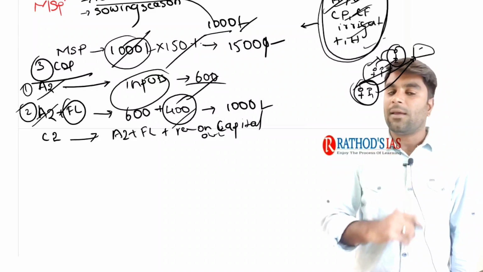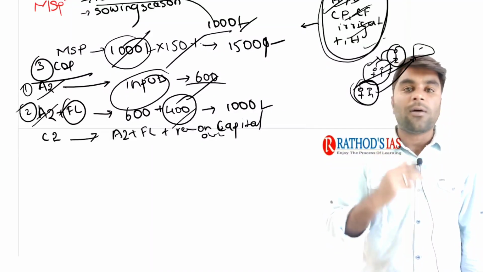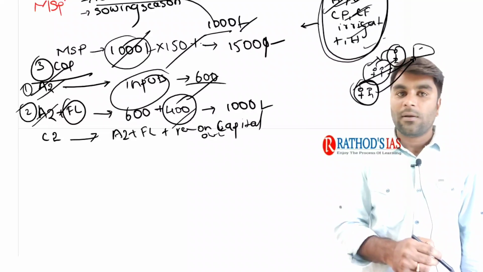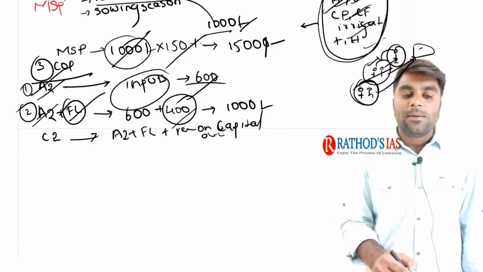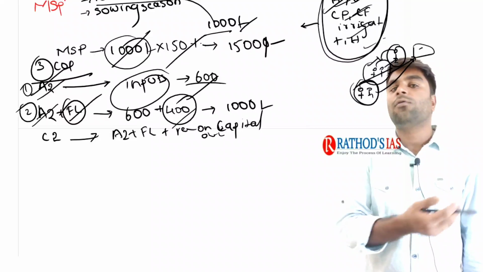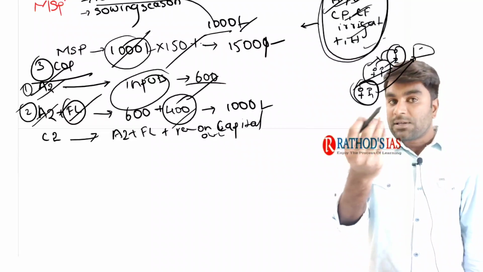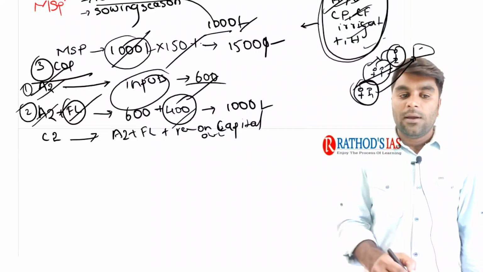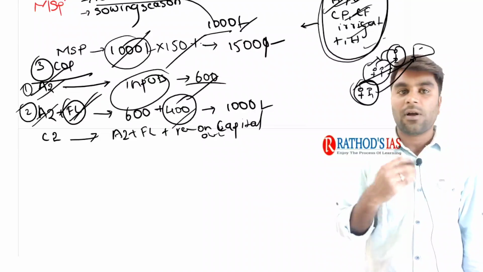To put it very simply, in layman language, imagine you are a farmer. You need to make this A2 component of cost of production. You need to purchase all the inputs. Now, sometimes you have family labor or you will bring in labor. You need to remember the A2 component, purchasing all those inputs, is a cost of production. In case of family labor, if you need to bring in the labor, it is also part of the cost of production.